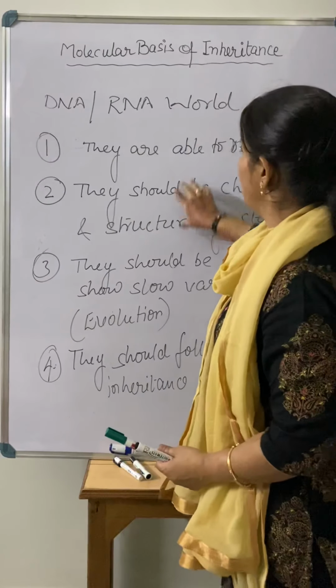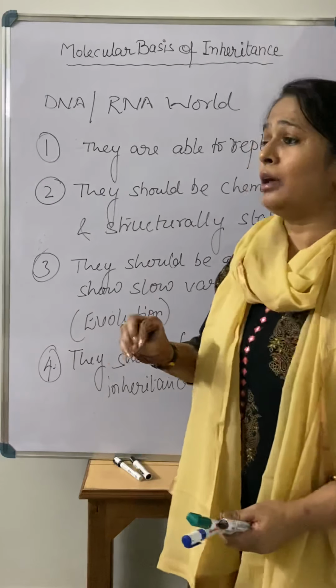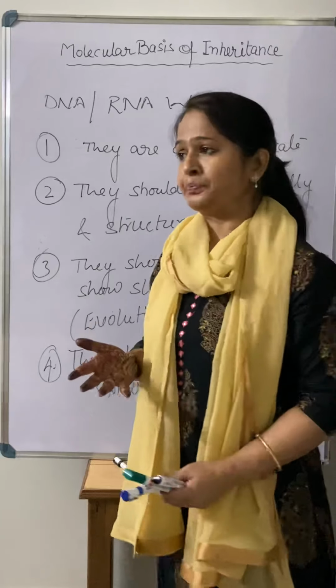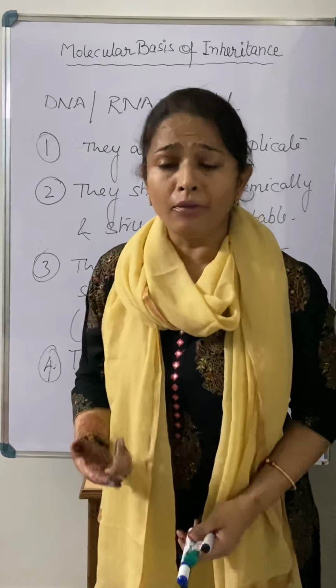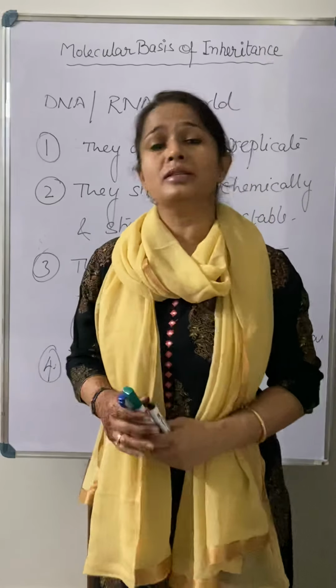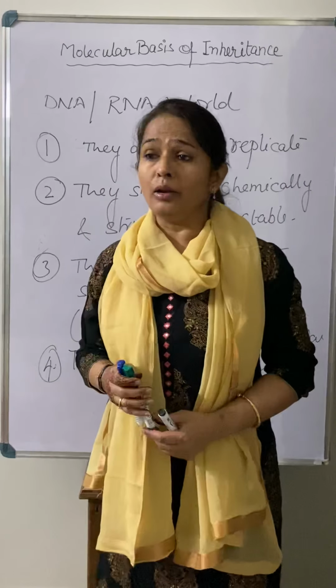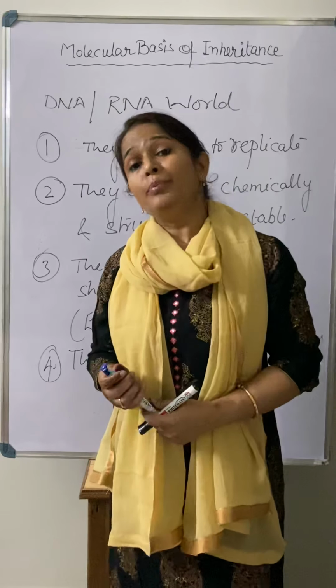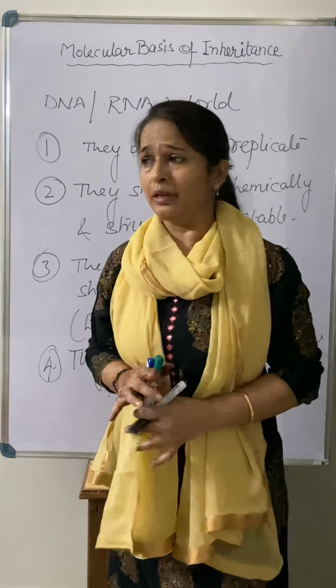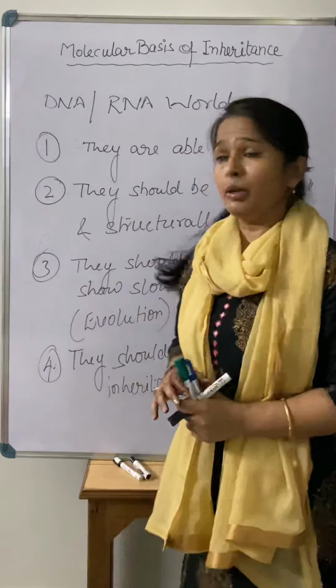We will study this and discard, among RNA, DNA and protein, one by one on different points. Why we are not considering protein as a genetic material, why we are not following RNA as a genetic material, and why we are saying DNA is the best or a good genetic material, we will discuss in the coming modules.